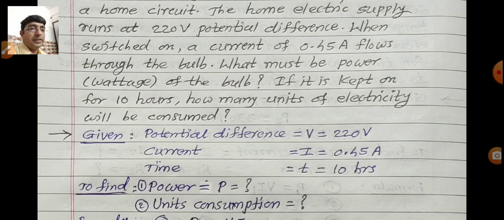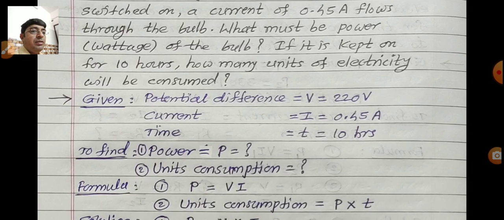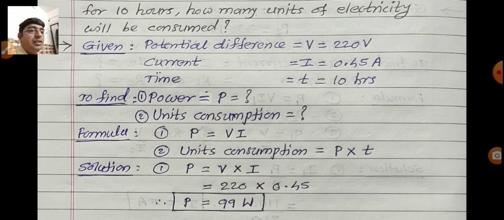First of all, you write down the given. Potential difference V is equal to 220 volt. Current I is equal to 0.45 ampere. Time T is equal to 10 hours. Now what do we find out? First, power P equal to question mark, and second, the units consumption. For the formulas, the first formula we use is power P equal to the product of V and I, that is potential difference and current. Second, units consumption is equal to power multiplied by time.